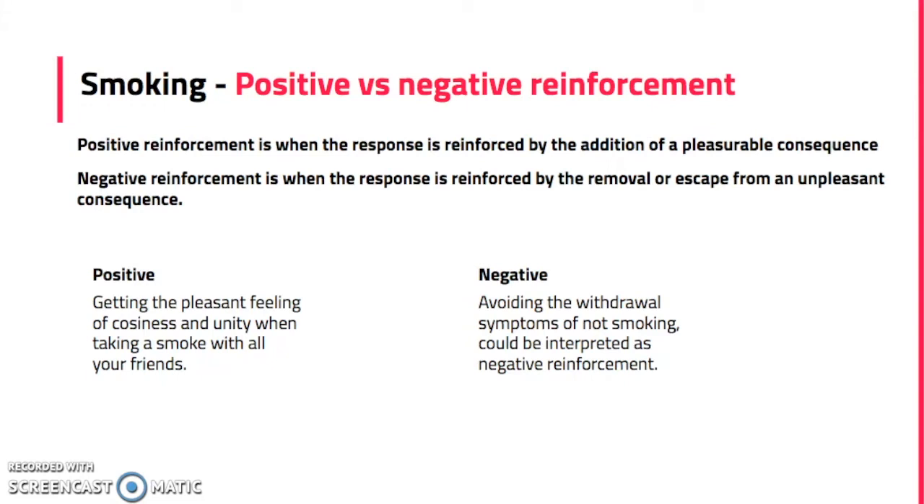We have positive reinforcement, which is when the response is reinforced by the addition of a pleasurable consequence. Negative reinforcement is when the response is reinforced by the removal or escape from an unpleasant consequence. In relation to smoking, positive reinforcement could, for instance, be getting the pleasant feeling of coziness and unity when taking a smoke with all your friends, whereas negative reinforcement could be avoiding the withdrawal symptoms of not smoking.